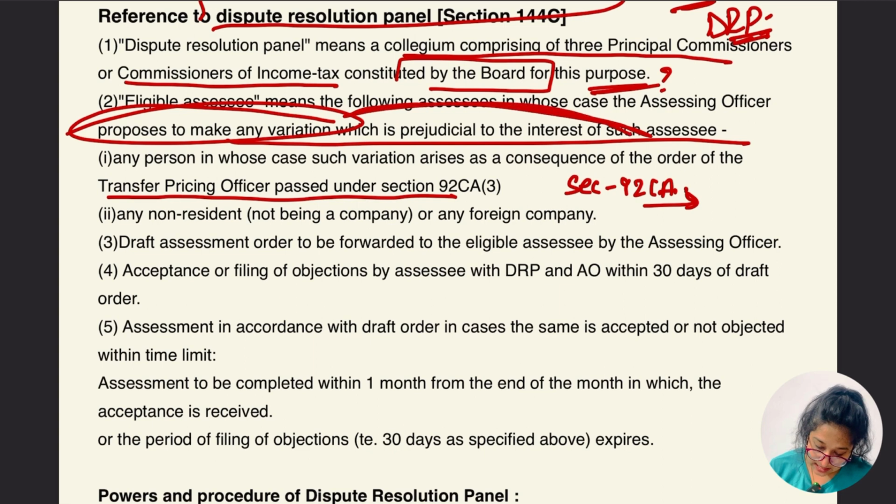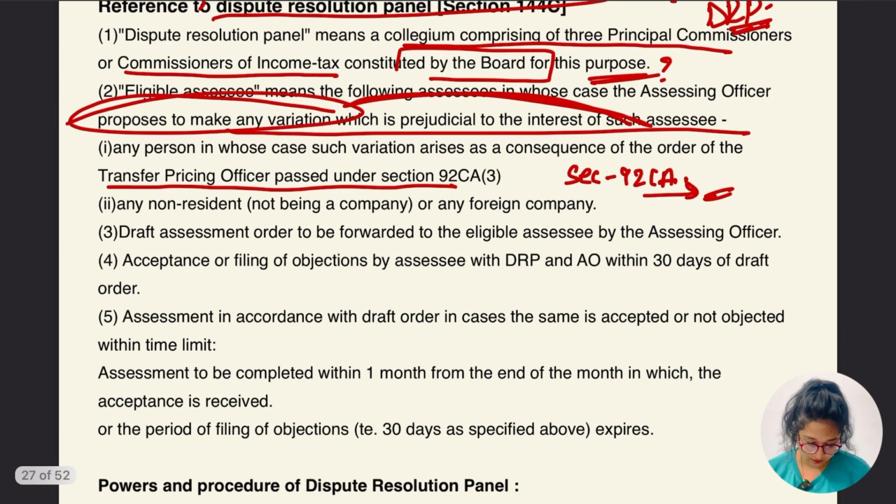In that case, the eligible SSC is that person, or any person, which one? The transfer pricing officer one, who has passed the order under section 92CA, as a consequence of the order of the transfer pricing officer under 92CA, that person is also an eligible person. Or any non-resident, not being a company, or any foreign company.